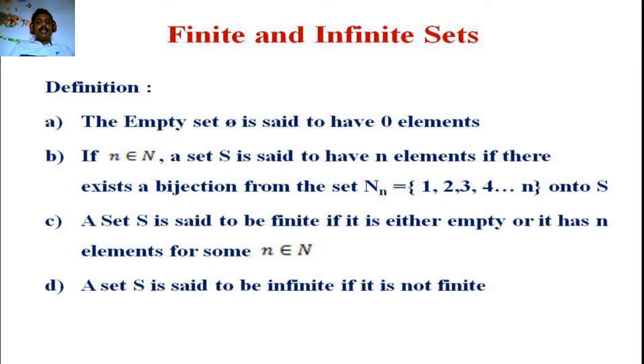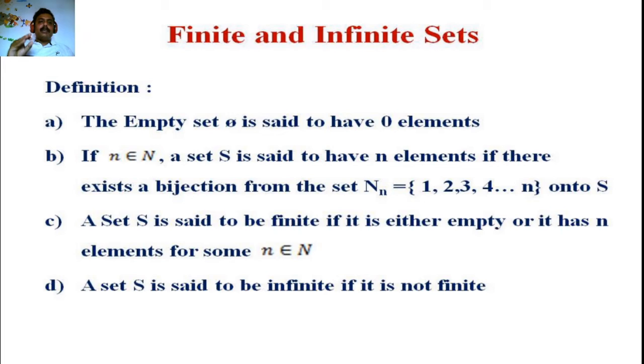If n is an element of N, a set S is said to have n elements if there exists a bijection from the set Nn onto S. Nn is nothing but the set consisting of the first n natural numbers.